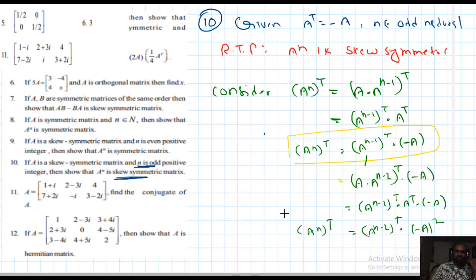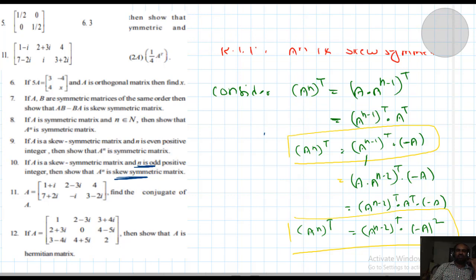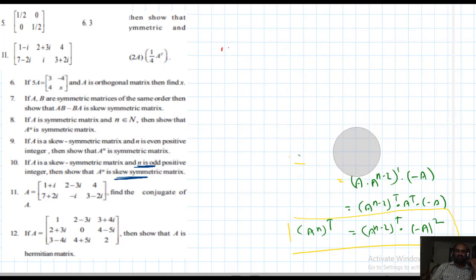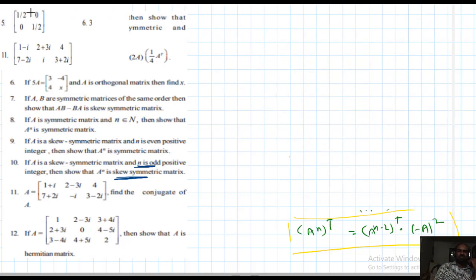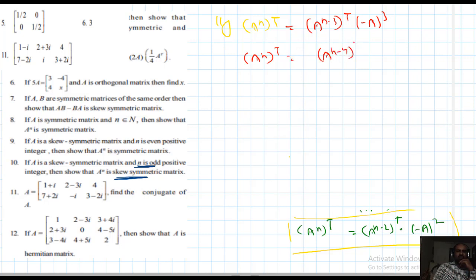Now I want to generalize it. Similarly, A power n whole transpose equal to A power n minus 3 whole transpose into minus A cube. Then A power n minus 4 whole transpose into minus A power 4, and so on. See here, n minus 4, 4.